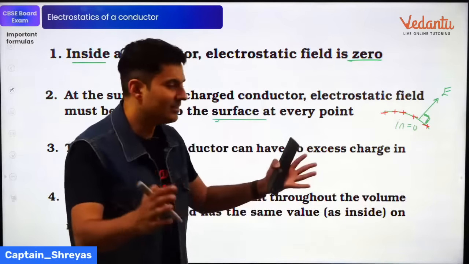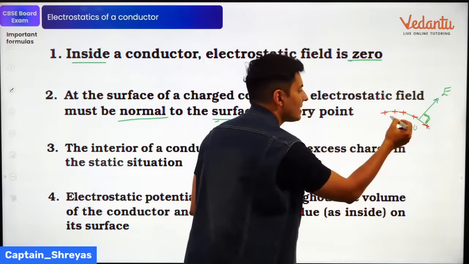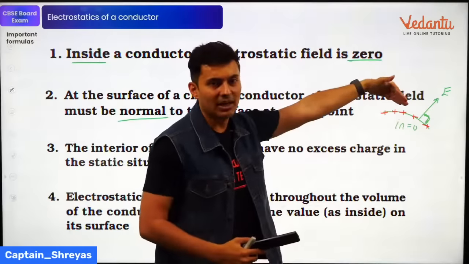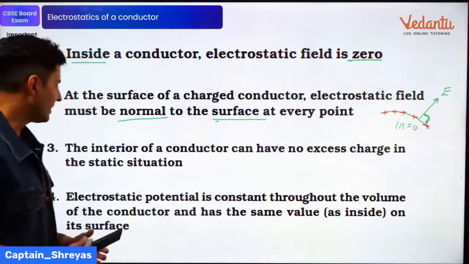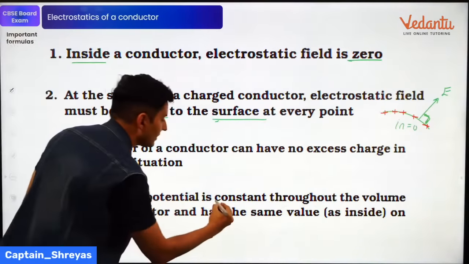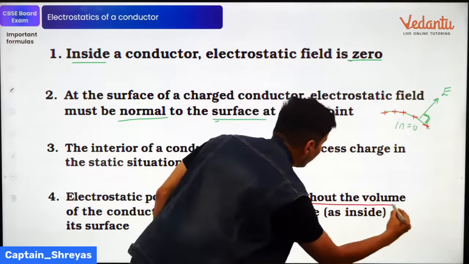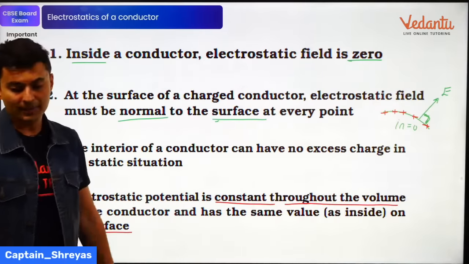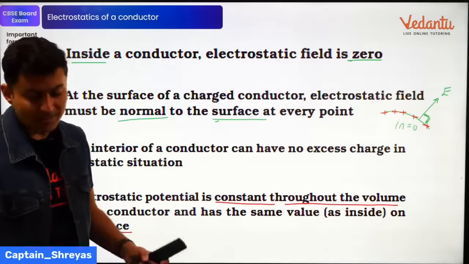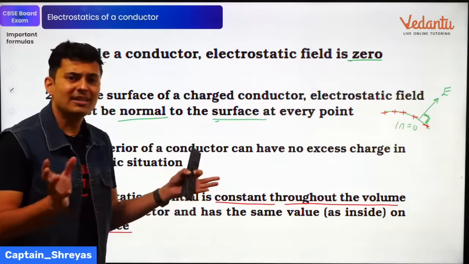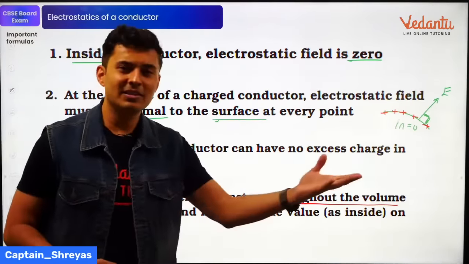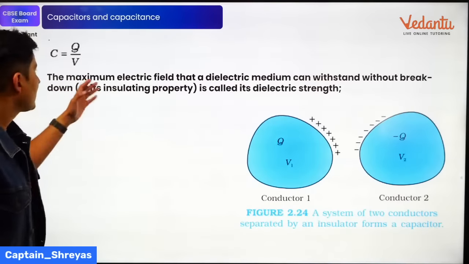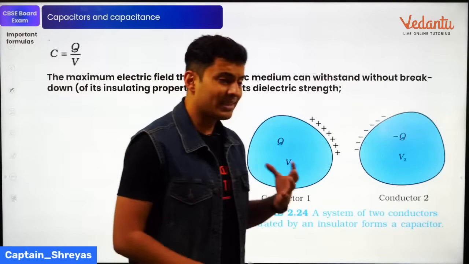Potentials are same. That's the reason why all the points inside as well as on the surface have the same potential. But the moment you go outside, there will be a potential difference. That's very, very important. The potential is constant throughout the volume and it has the same value as that of the surface. Keep this in mind. Everyone? Static condition means charges are stationary. Static. Dynamic means things are moving. As simple as that. Okay. Next important thing. Capacitance. What is capacitance?